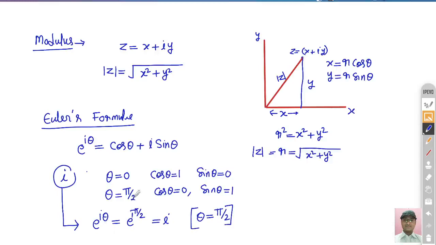In a similar way, if you put 0 you will simply get 1, and you can see both sides will be 1. So in a similar way, you can put different values of theta and calculate the value of e raised to the power i theta. So first I will take one GATE problem, because my main objective is to take most of the questions in the discussion.